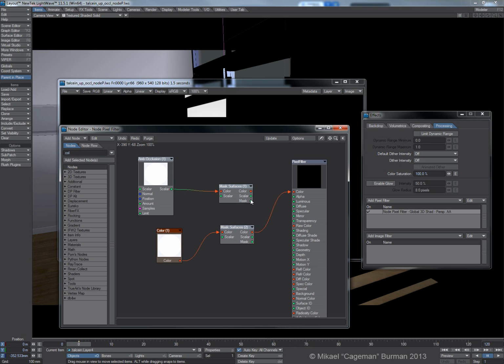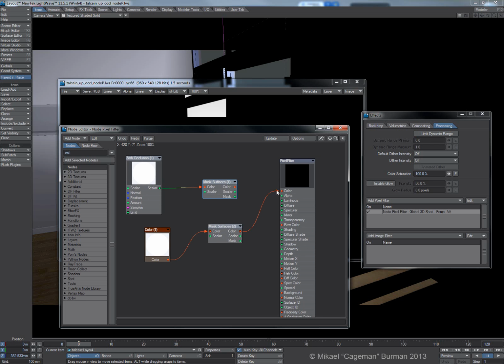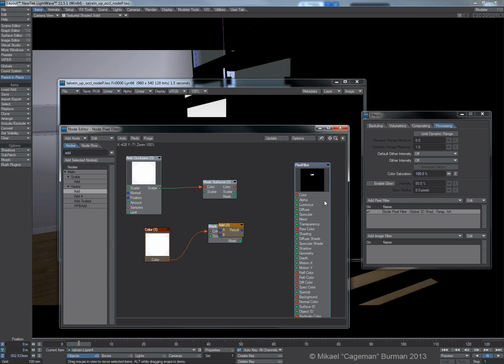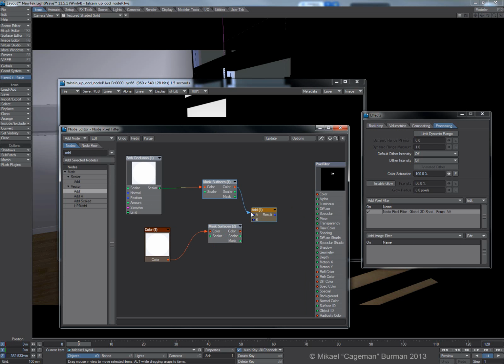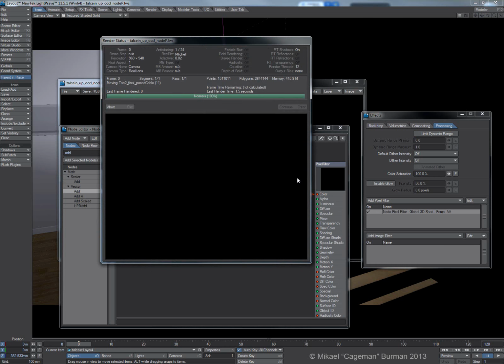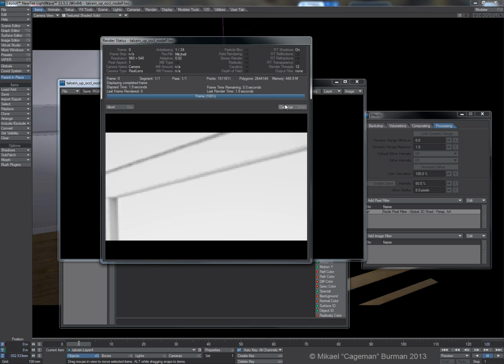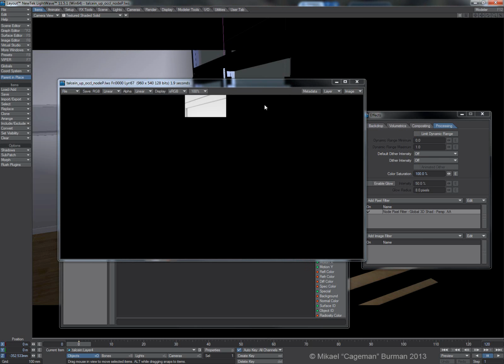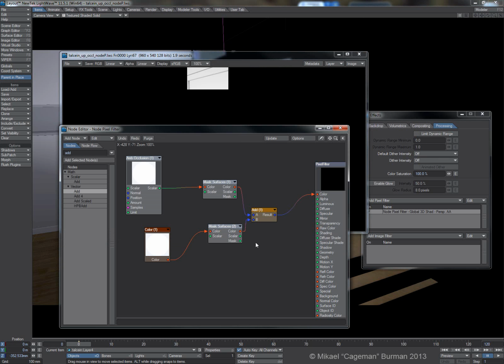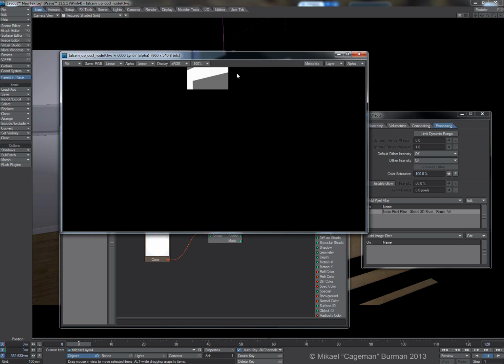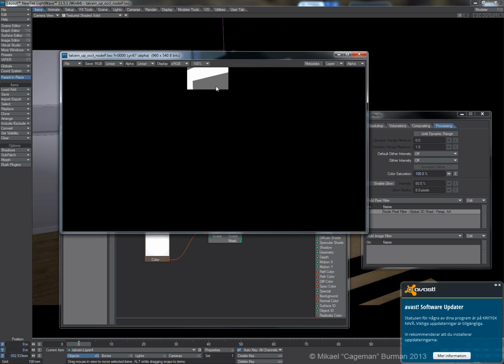So now it's just a matter of adding these guys together. So I will just add, let's say, a vector add. So that's nice. No occlusion on the window. And if we take a look at the alpha channel, well, maybe we would want a complete alpha.